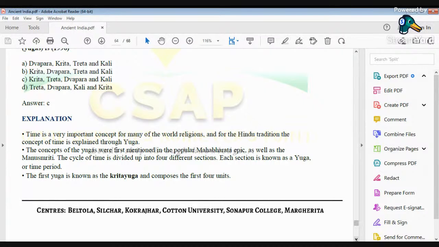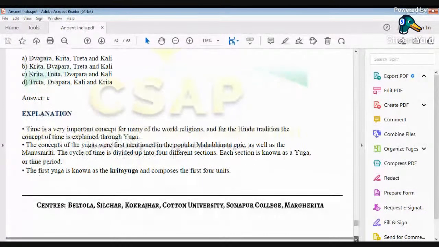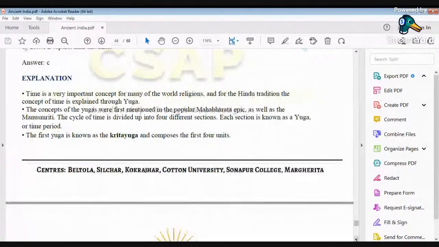After the end of every Avsarpini comes Utsarpini, and again Utsarpini is followed by Avsarpini. So it's a never ending cycle. It's like a wave, it keeps on coming again and again, one after another.